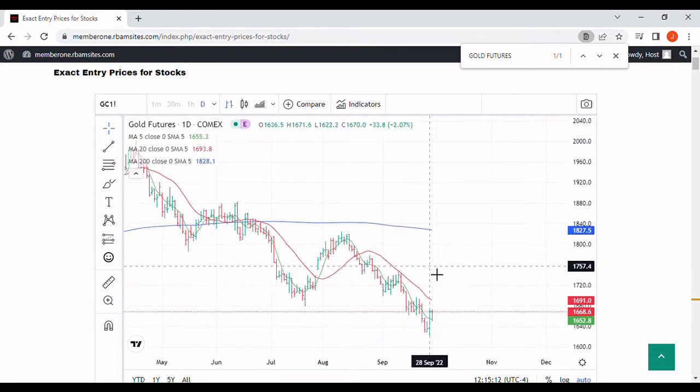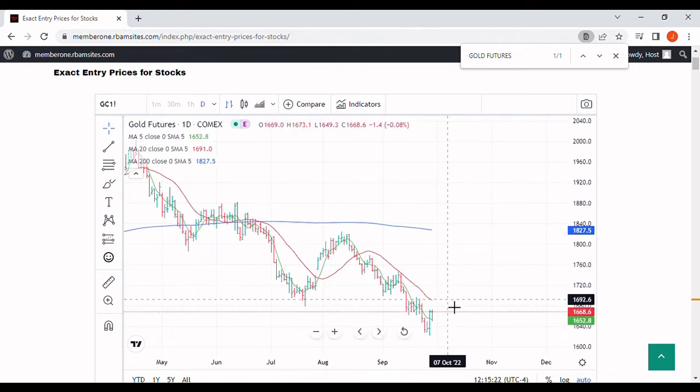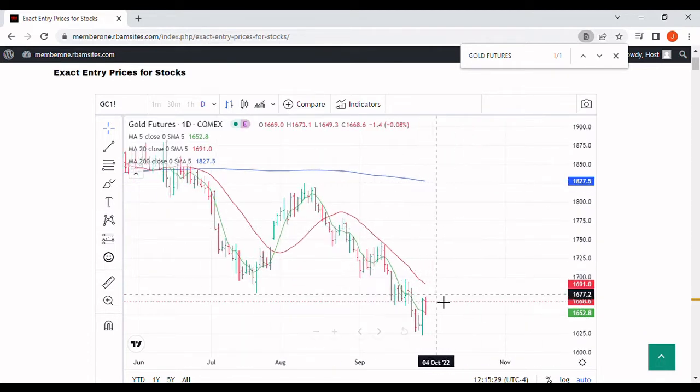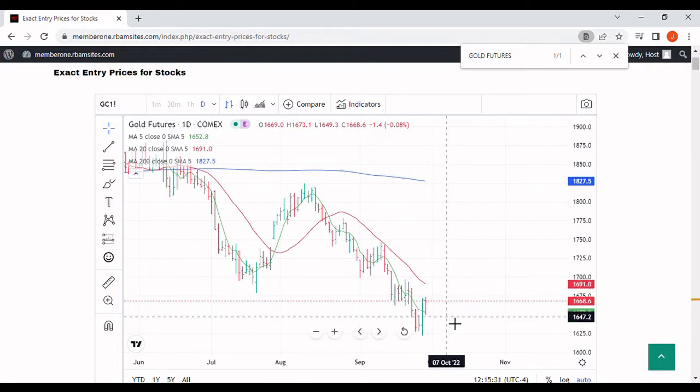It made a rally yesterday that you could obviously somewhat expect, made a new low and rallied up to some new highs on a very short-term basis, but it hasn't gotten near the 20-day moving average, which is at 1691 roughly right now. So we're still in a downtrend. We're below the 200, we're below the 20, and yesterday we're above the 5. So still in a downtrend in gold.